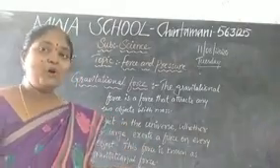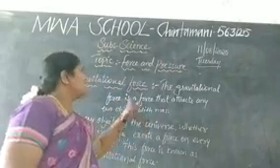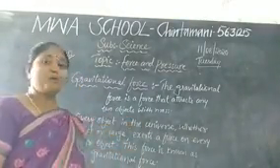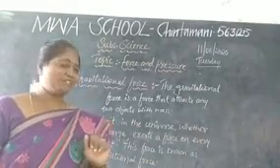So let me see now. What is the gravitational force? The gravitational force is a force that attracts any two objects with mass. So here we need two objects.